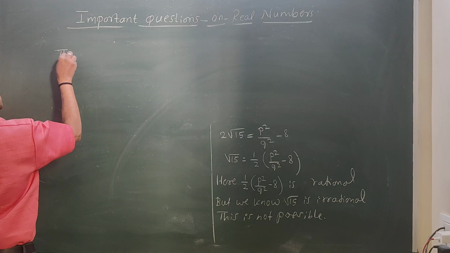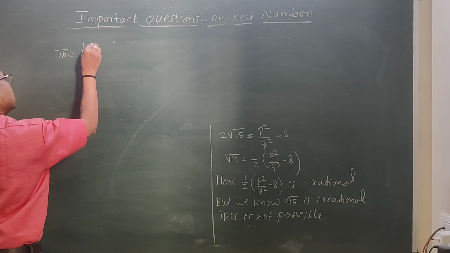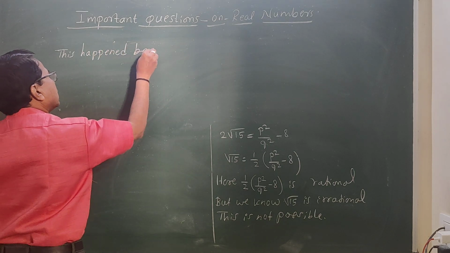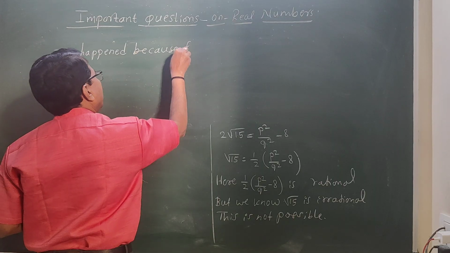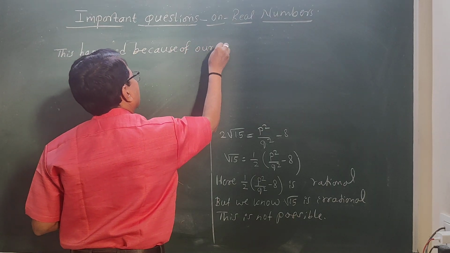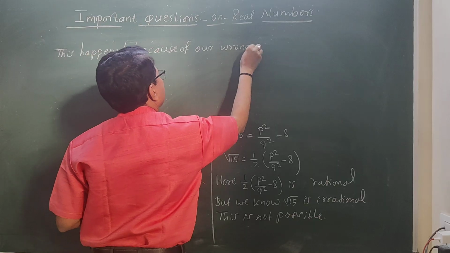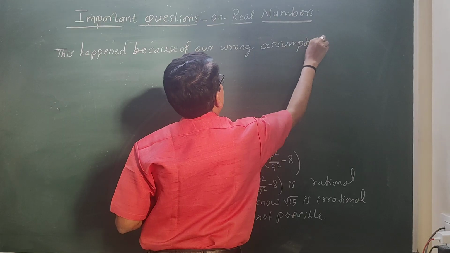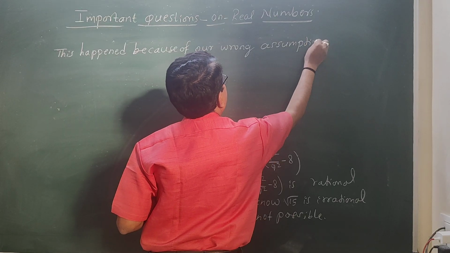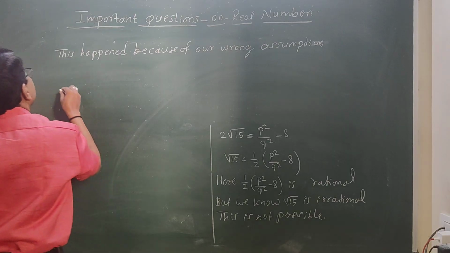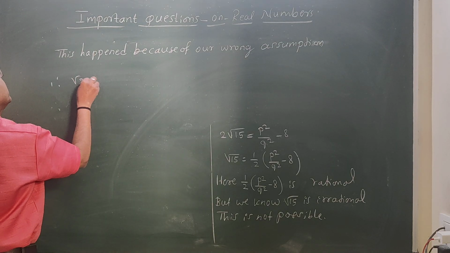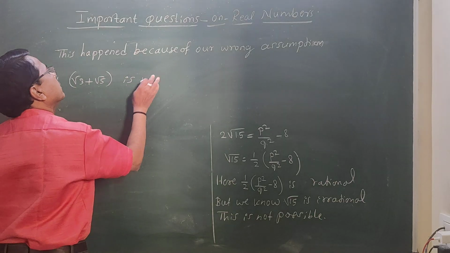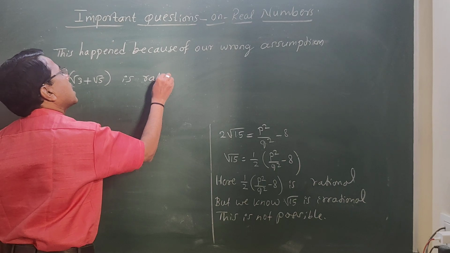Next sentence. This happened because of our wrong assumption. Therefore, what is right? Therefore, square root of 3 plus square root of 5 is irrational.